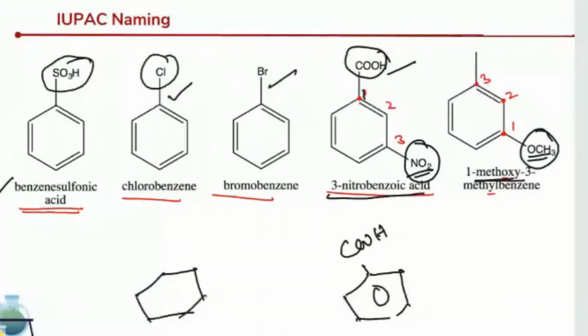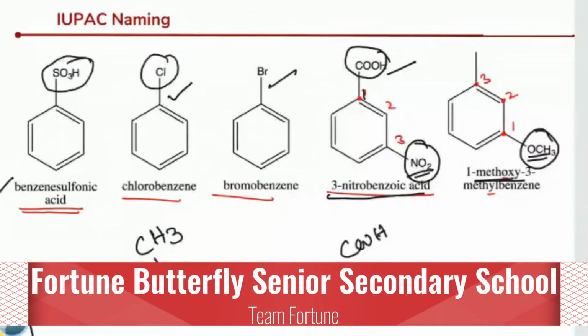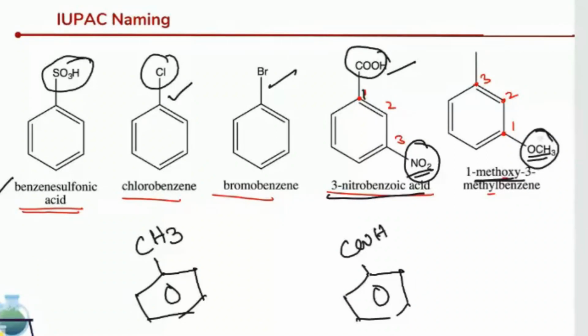Yesterday we discussed, no? See, what is this? Yes, toluene, exactly. It is toluene. But here, as per IUPAC nomenclature, OCH3 is an ether functional group, so it will be given number 1, 2, 3.